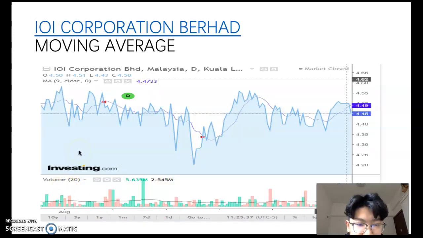And the next one is IOI Corporation Berhad. Moving average, or MA, is a measure in technical analysis. It can help smooth out price action by filtering out the fluctuations from random short-term price movements. It's a trend-following indicator.